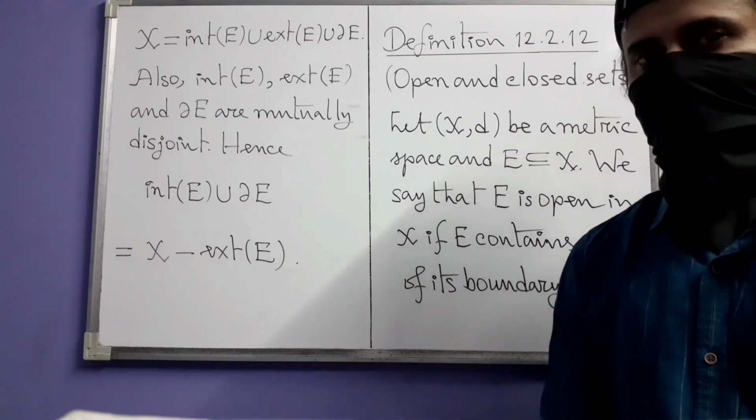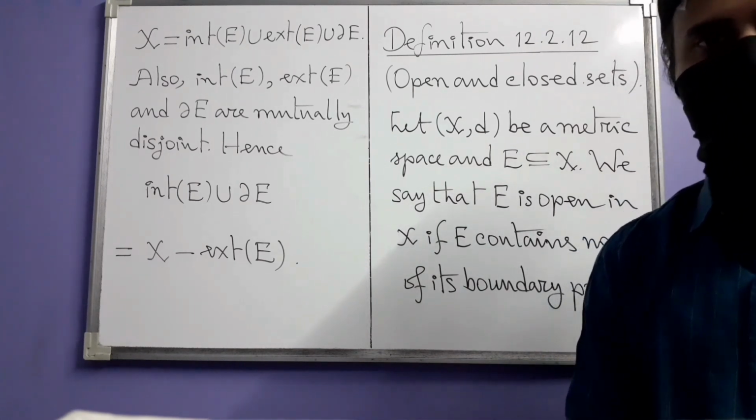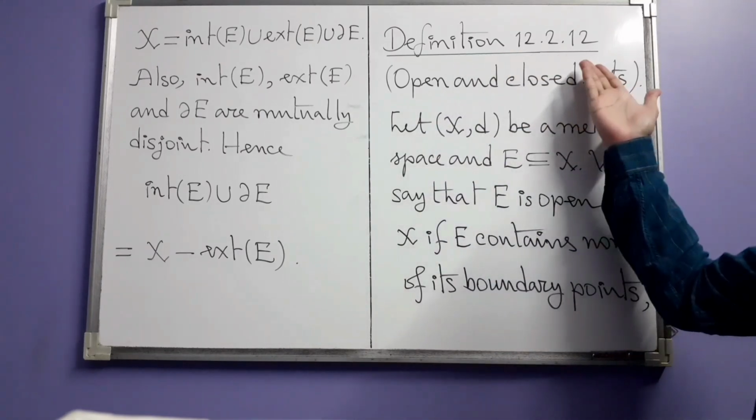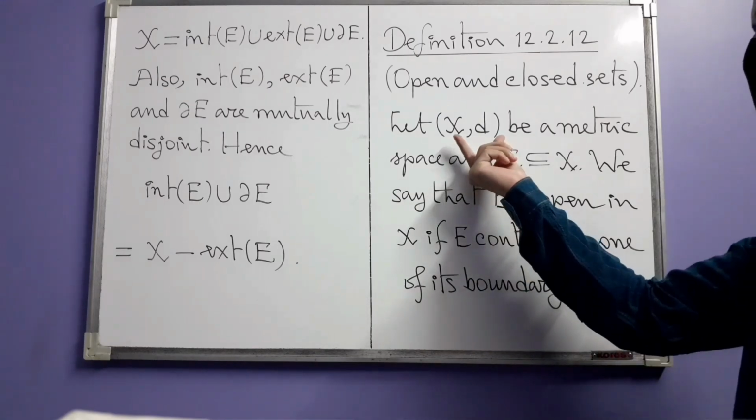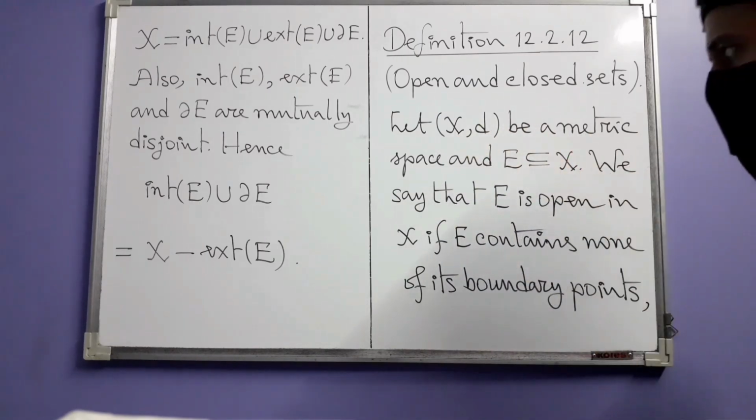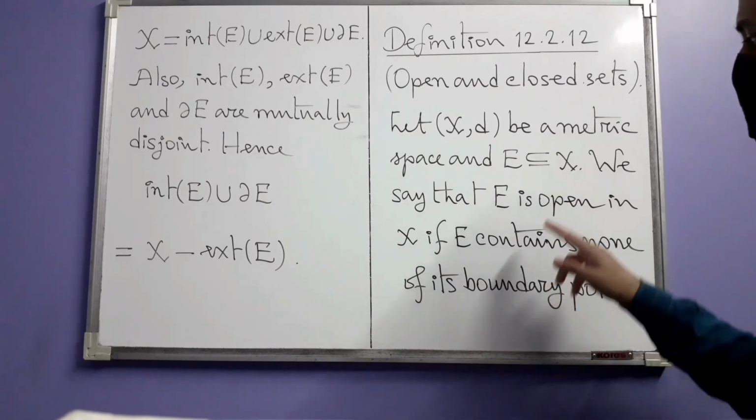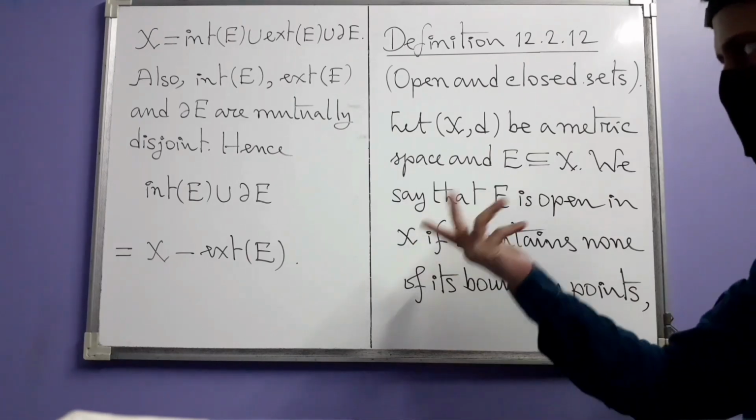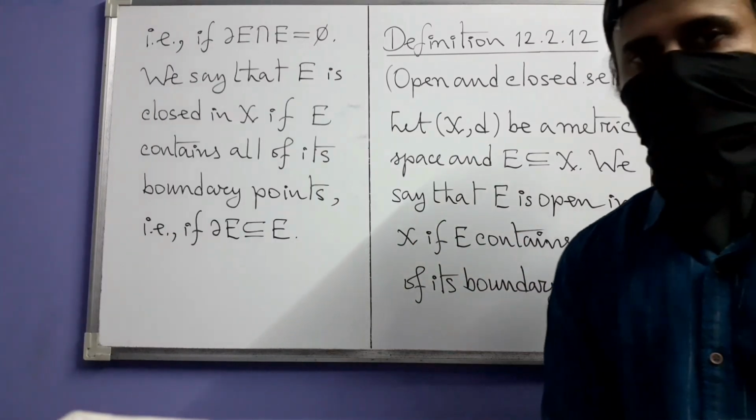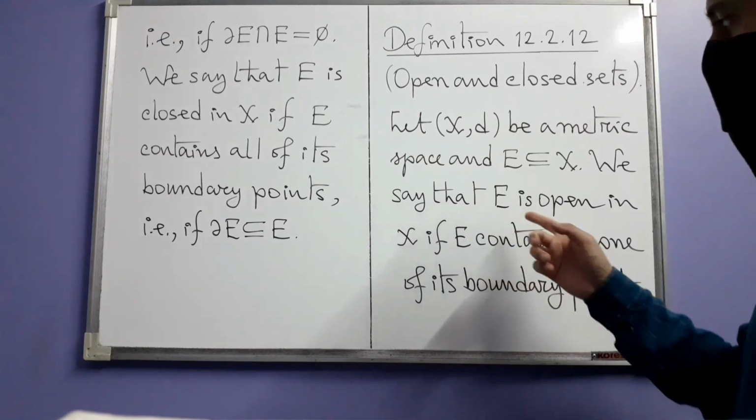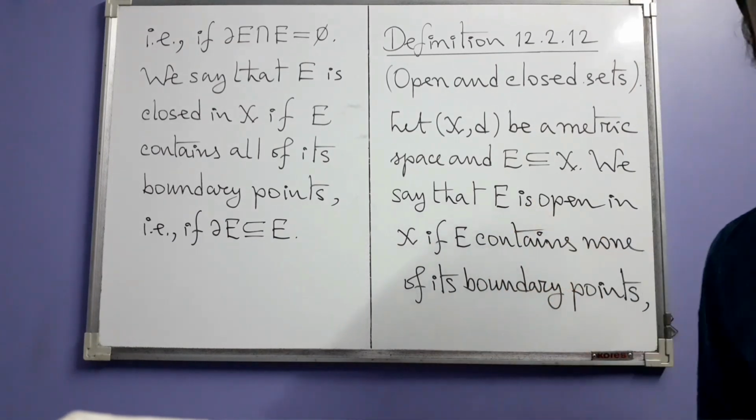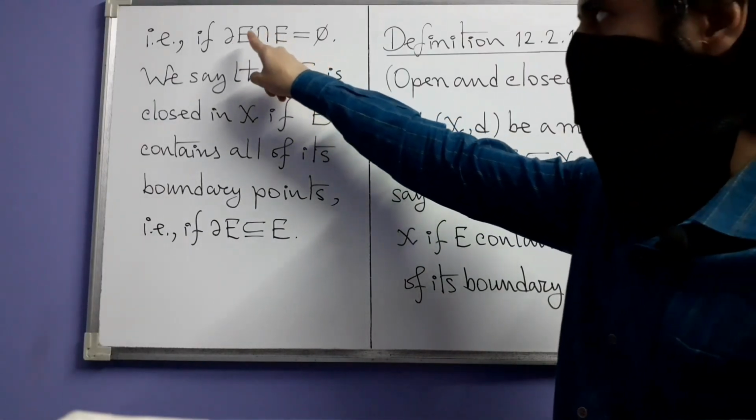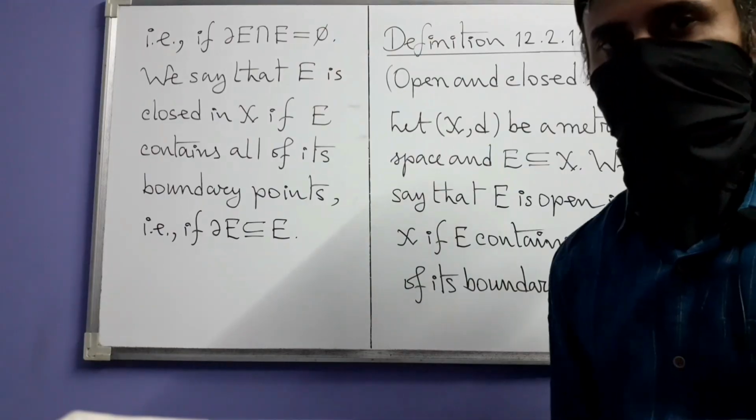And next we are going to define finally open and closed sets in a metric space based on the notion of boundary points, in this definition 12.12. So let (X, d) be a metric space and E be a subset of X. We say that E is open in X if E contains none of its boundary points. So let's continue the definition. What did we say just now? That E is said to be open if E contains none of its boundary points, i.e. if this condition is true, namely that the boundary of E and E do not intersect.